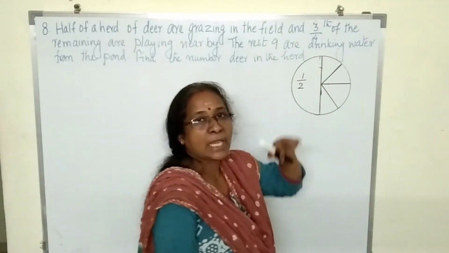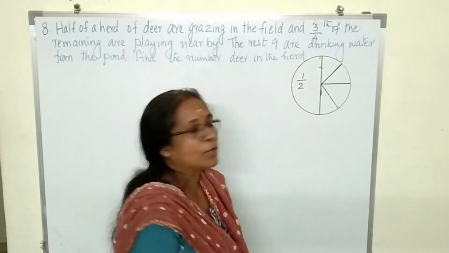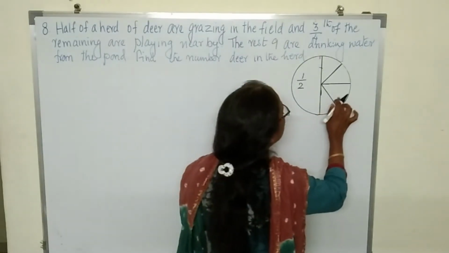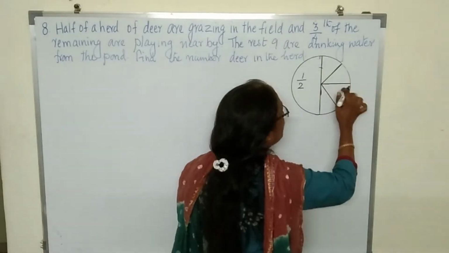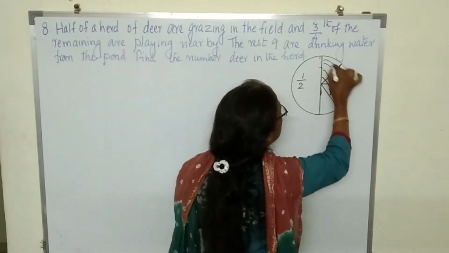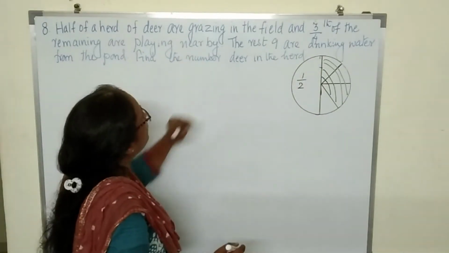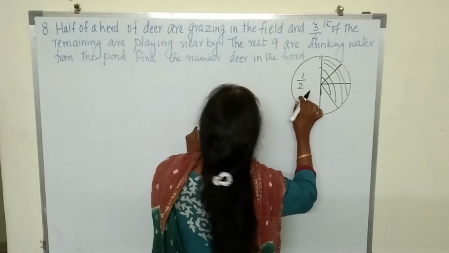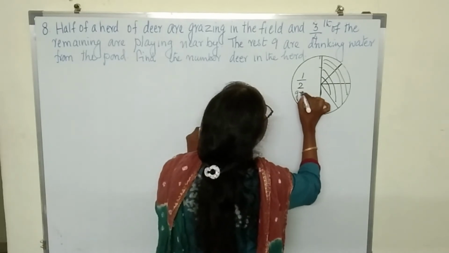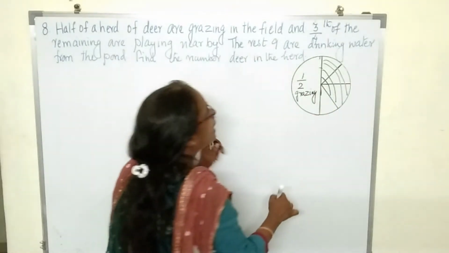This half is again divided into 4 parts and then take 3 out of it. So 1, 2 and 3, or any 3 you can take. Okay, 1, 2, 3. This part, what are they doing? Are playing nearby. So first half, what are they doing? Grazing. First half grazing.